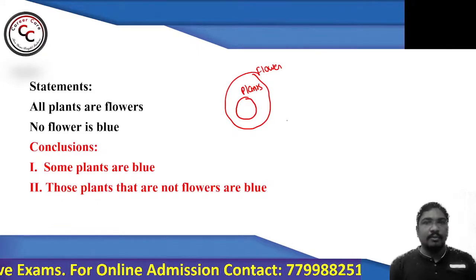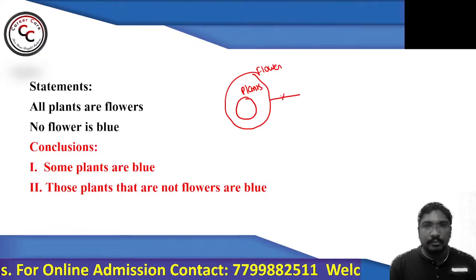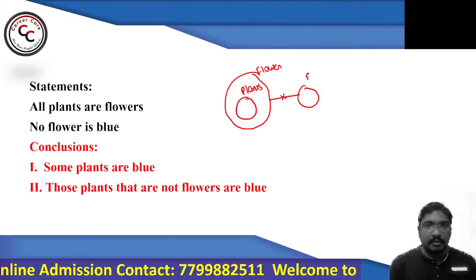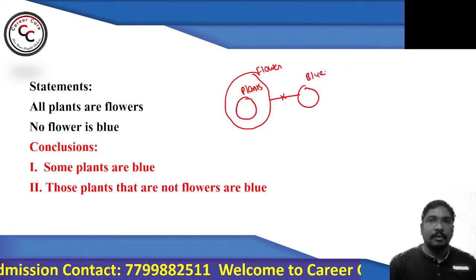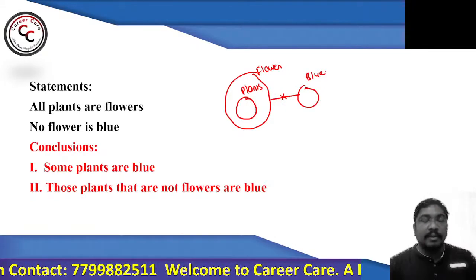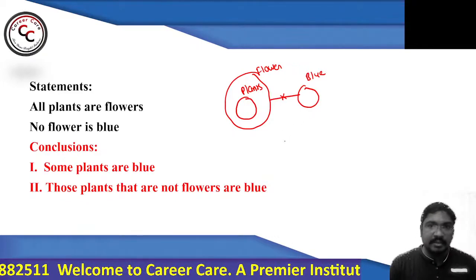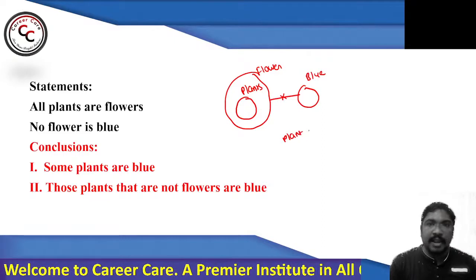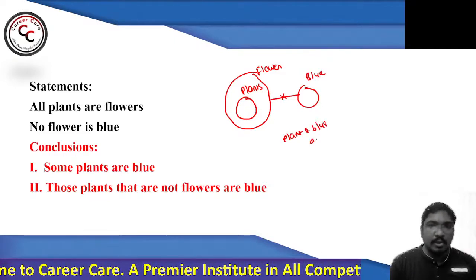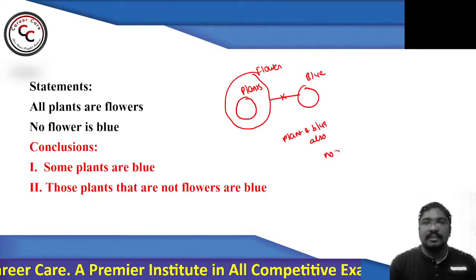Then look at the second one. What does the second one say? No flower is blue. See, between flower and blue, there is no relation. That means between plant and blue also there is no relation. Simple.